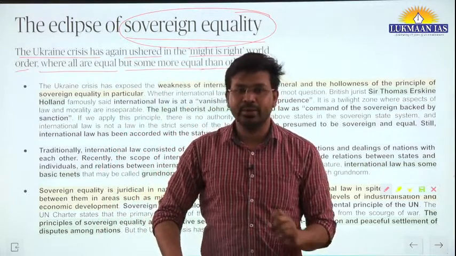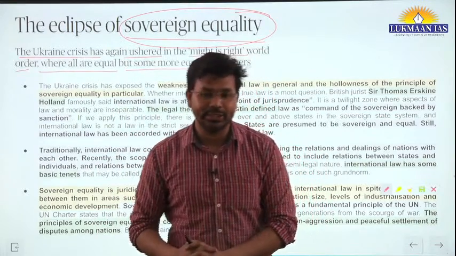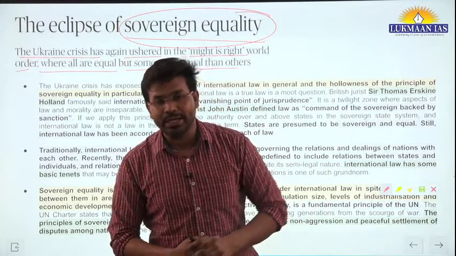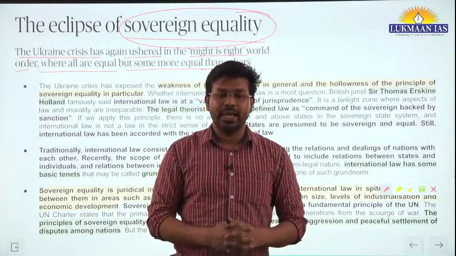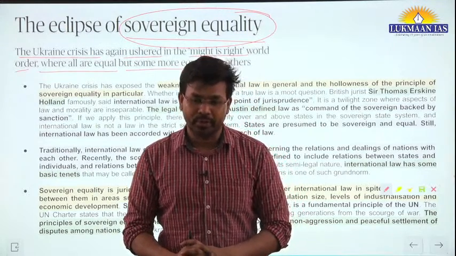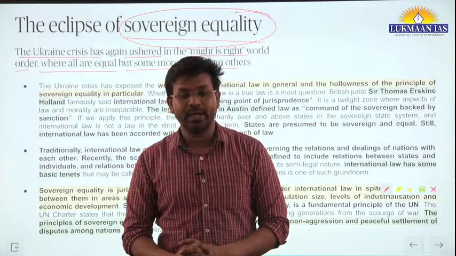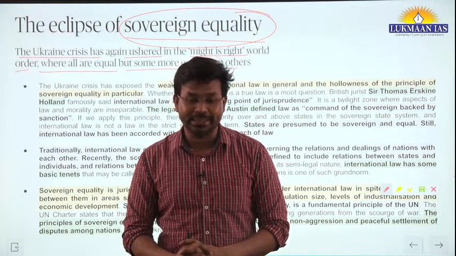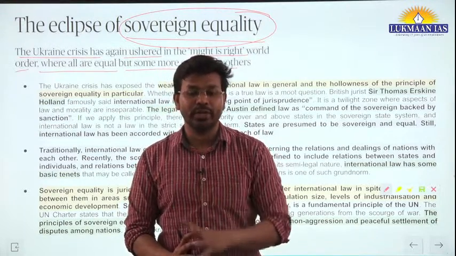Apart from this, if we talk about the United Nations Security Council, it has only 5 permanent members, and these 5 permanent members have veto power. A resolution was adopted against Russia in the Security Council, and Russia vetoed it.